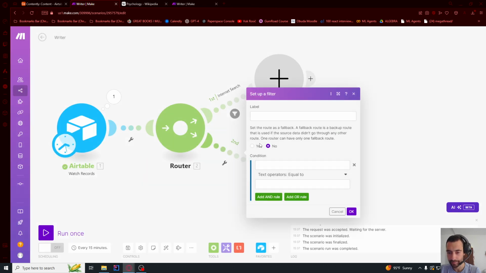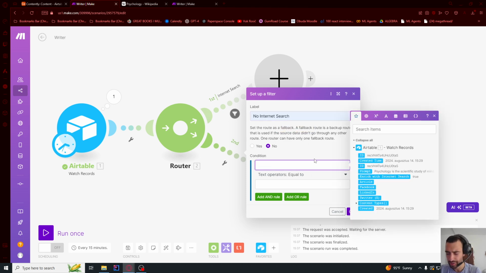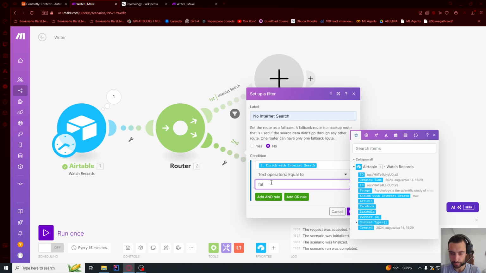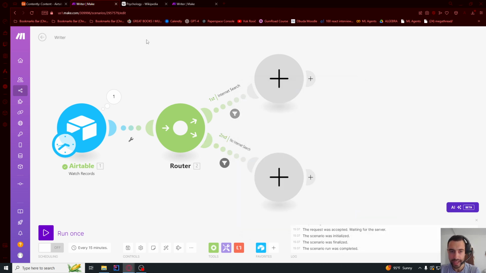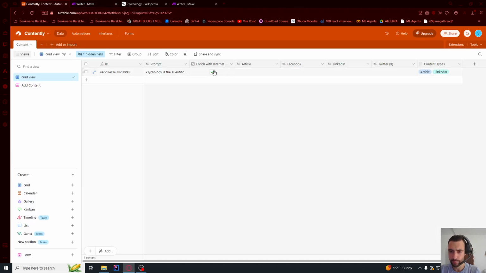And here I'm gonna name this no internet search. This is just a name label. And condition is enrich with internet search is equal to false. It's true or false, because this is how the data will be sent from this checkbox. It will be sent as true or false.